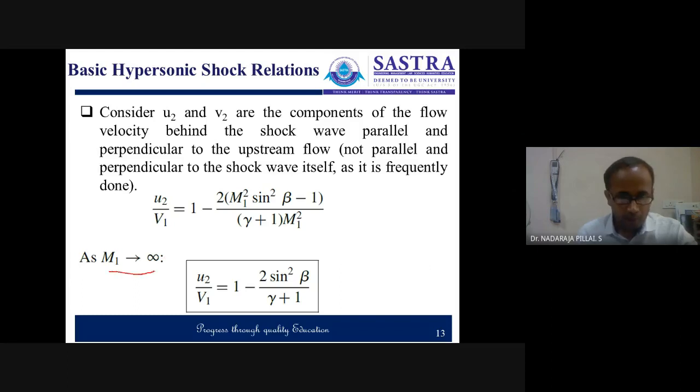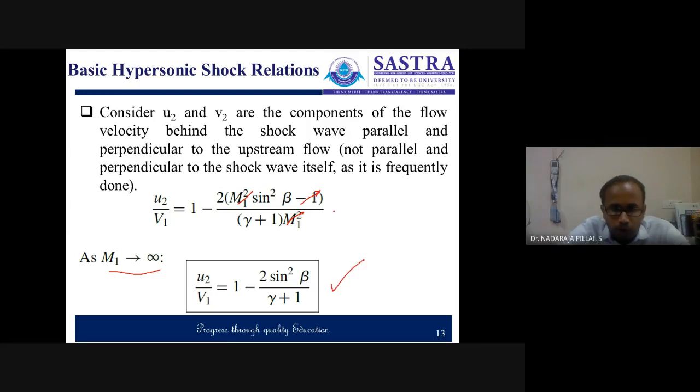Now, by having the assumption of M1 tends to infinity for a hypersonic case, u2 by V1 is equal to 1 minus 2 sin square beta by gamma plus 1. Because the minus 1 has no significance, the M1 square gets cancelled. This becomes 1 minus 2 sin square beta by gamma plus 1.